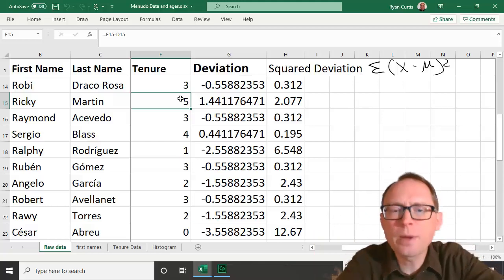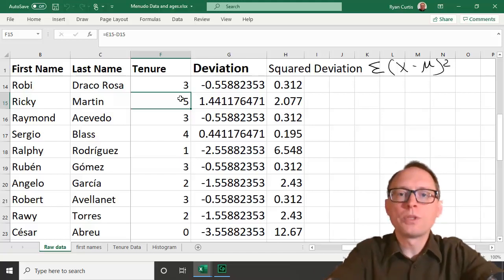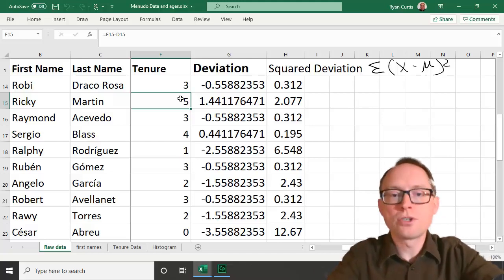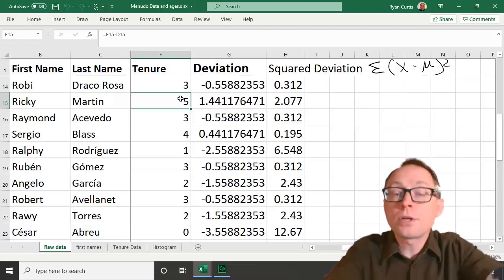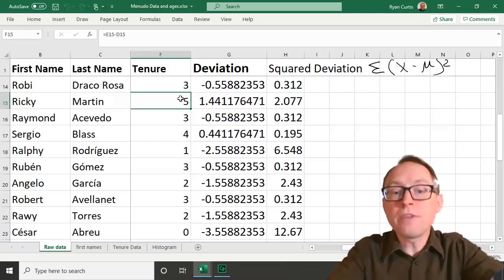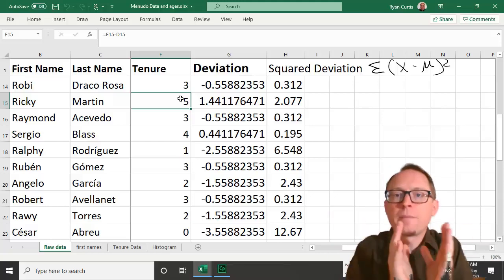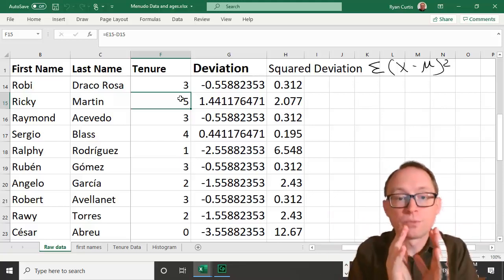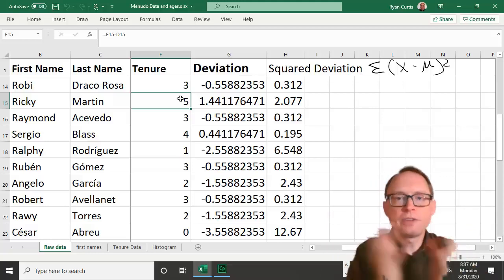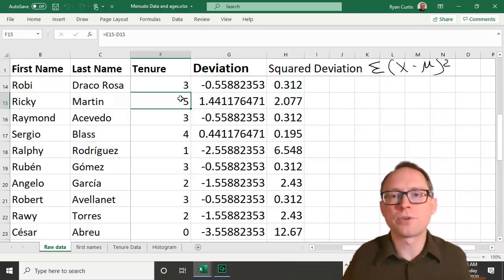Now, if you remember, we had a problem with this. We would say, okay, well, then instead of just looking at the average years that you're in the group, let's look at the average amount that people deviate from the group, okay? Because if people don't deviate very much, then maybe 1.44 years is really, really strange. But if a lot of people deviate a lot, then it's not very strange.